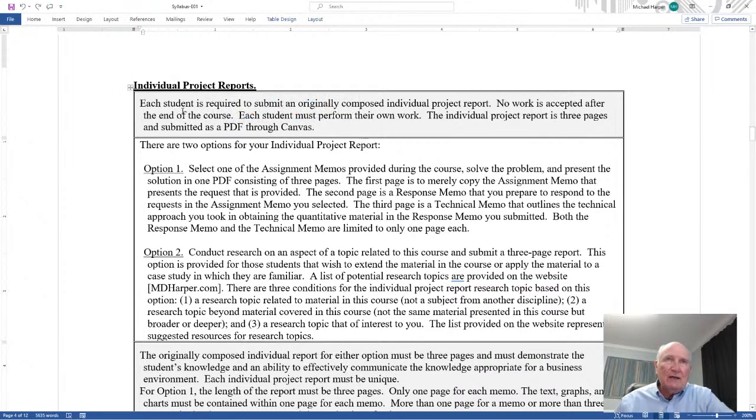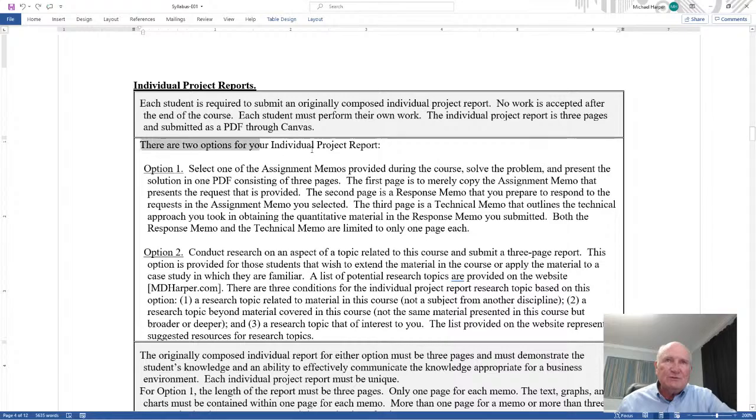Now, you can certainly collaborate. But each student will write and submit their own writing. Nobody writes it for you. Don't copy from someone else. You write your own report. Now you can talk to other people to get ideas, but you write your own report.